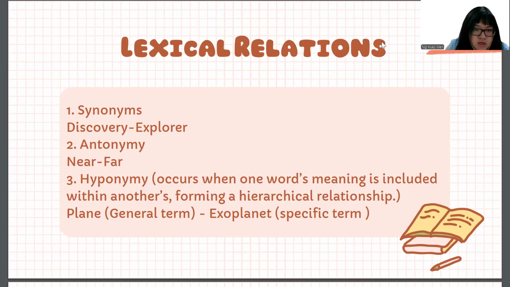The third one is hyponym. It happens when one word's meaning is included within another's and it is forming a hierarchical relationship. So the example here is planet and exoplanet. The planet is a general term, while the exoplanet is the specific term.